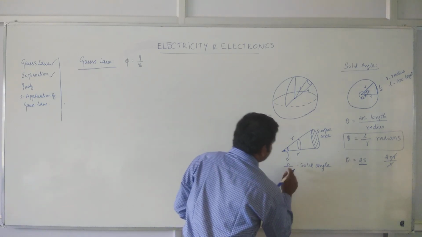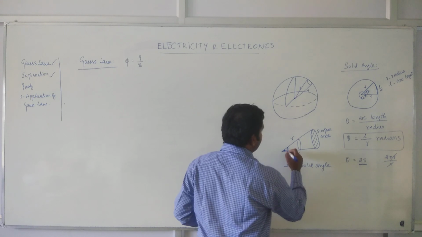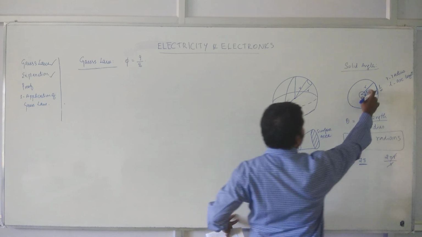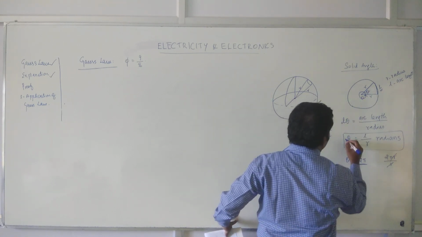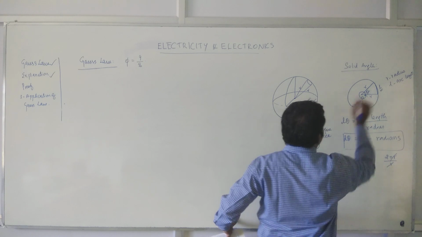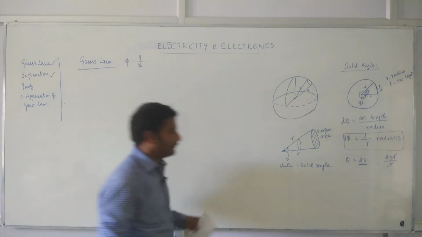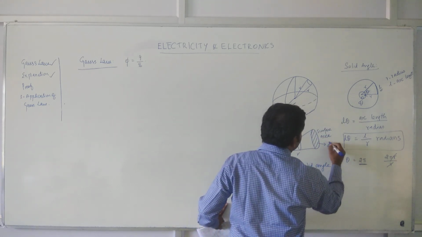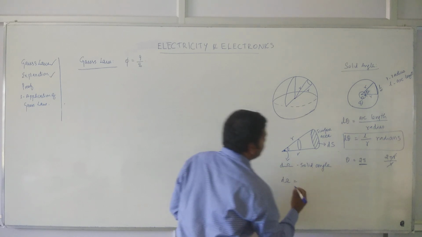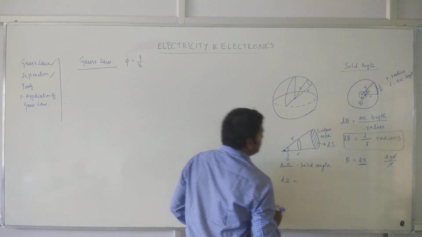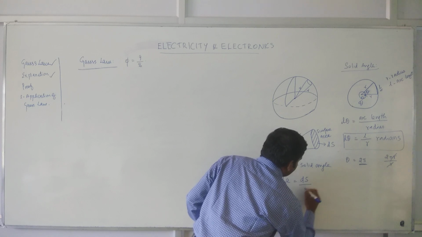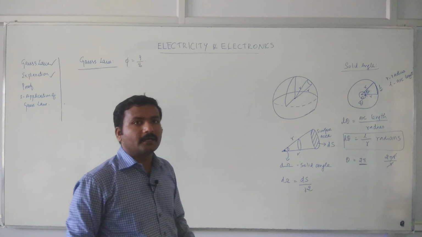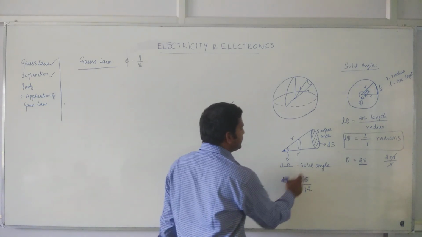Now you can define this omega. For a small portion you can define d omega. Similarly, for a small portion you can define d theta. For an entire thing you can say theta if you want a clear differentiation. So d omega, that you can define, if this area is ds, as ds by r square. Okay, ds by r square. ds means the small area.